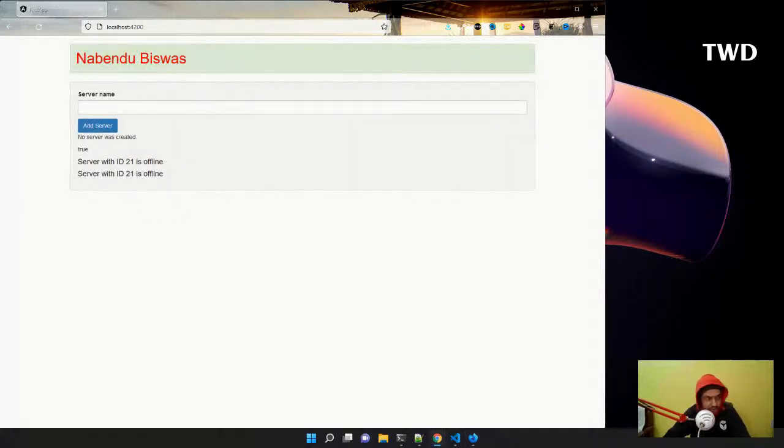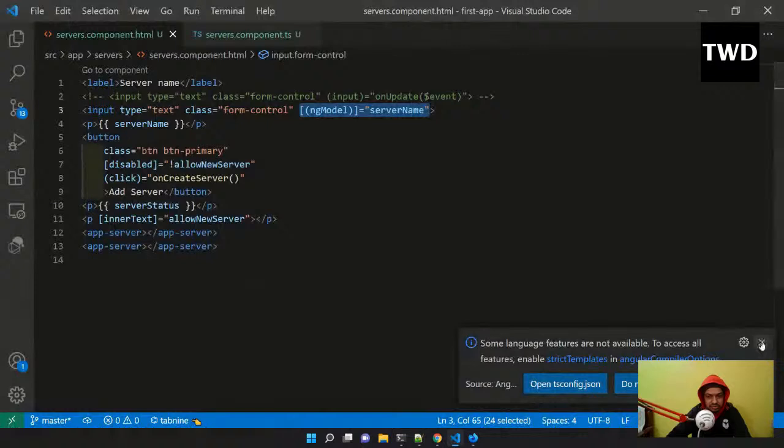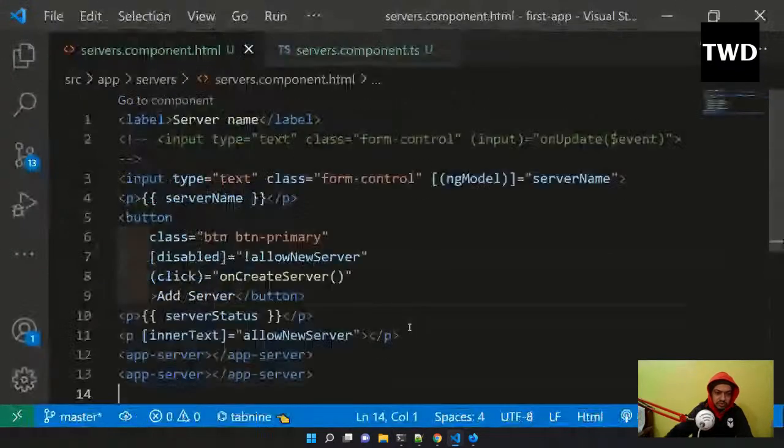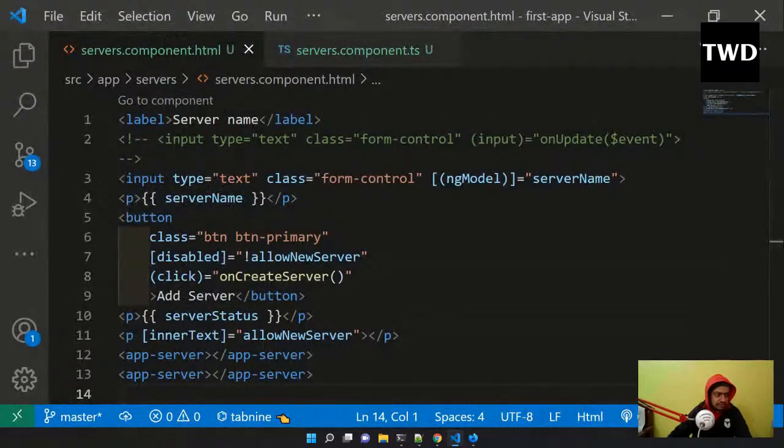So we are going to learn about directives now. Let me increase the font size also. The ngModel and all those basic things we have learned yesterday, and now we are going to learn about directives. So what are directives? They are instructions to the DOM, and there are some built-in directives which are very important in Angular, and we use them always. So let us understand about them, like ngIf and all those things.